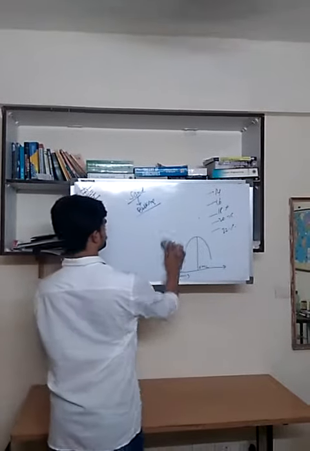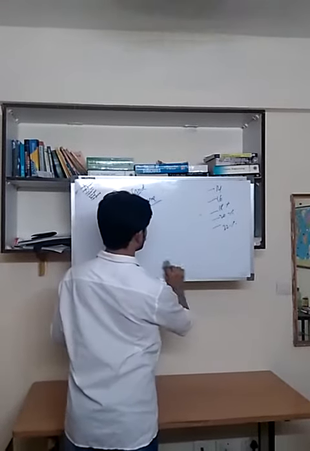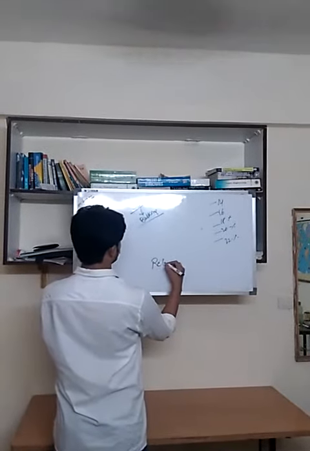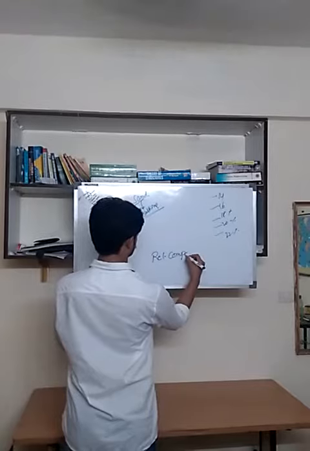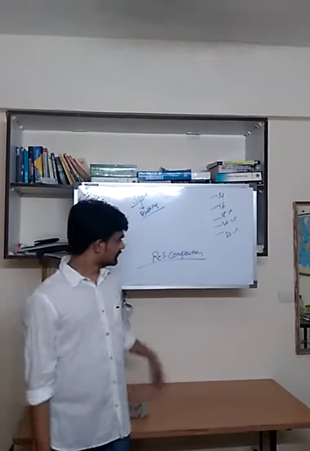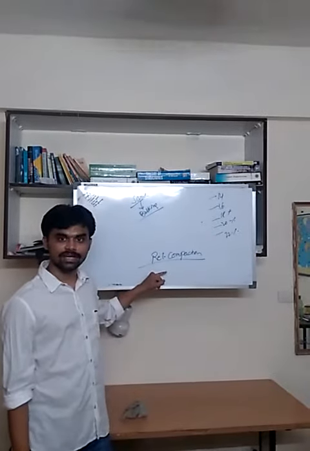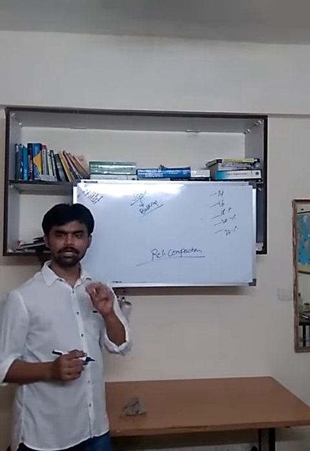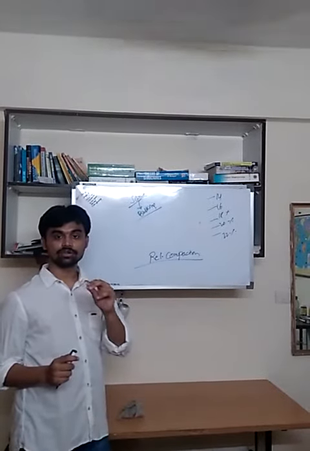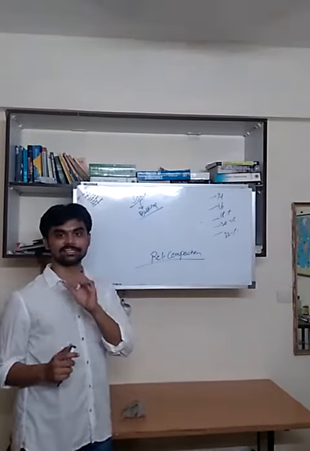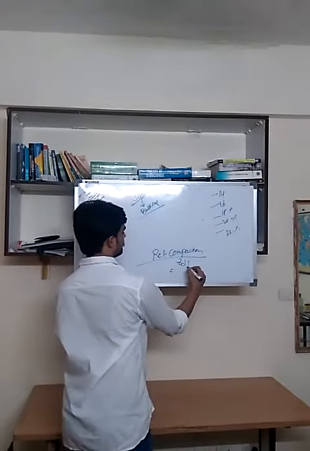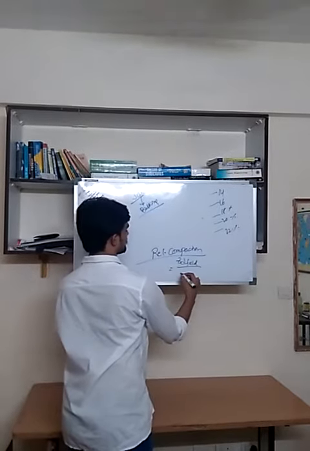And now, there is one more concept called relative compaction. This is a parameter actually, relative compaction. What is relative compaction? This parameter is used to find out how much we are able to get the dry density in the field. The formula is gamma d field by gamma d max.